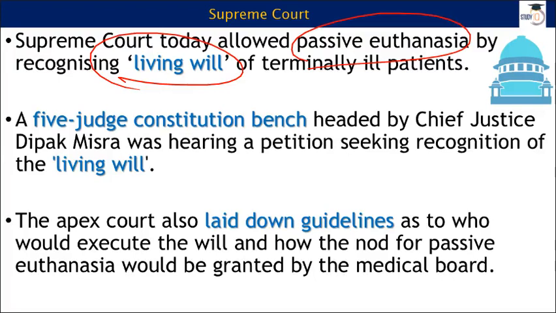rather than putting that person in a situation where he or she is suffering, going through all this pain and trauma, whether they are conscious or not, and the medical expenses and other things, that is not what life is all about, isn't it? Life is not just breathing. Life is about living. So at that point of time, family members can take a decision to remove this life supporting system. This is called passive euthanasia.